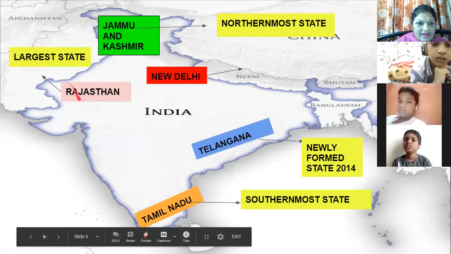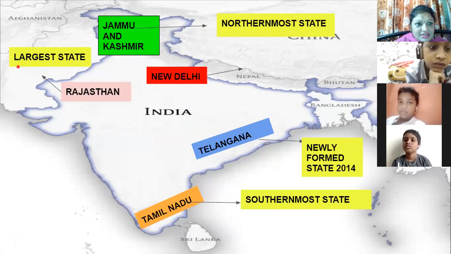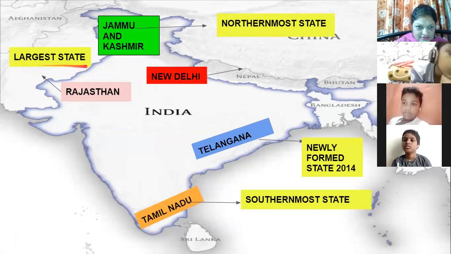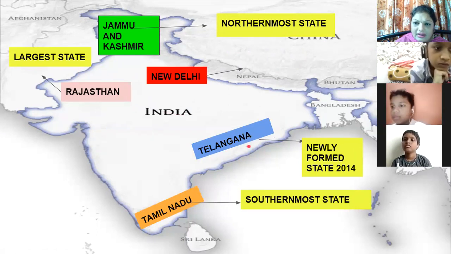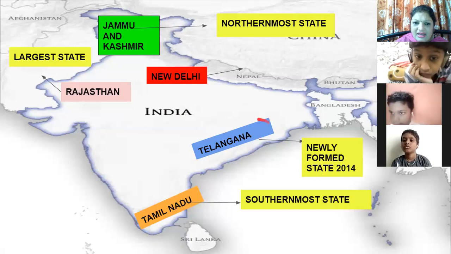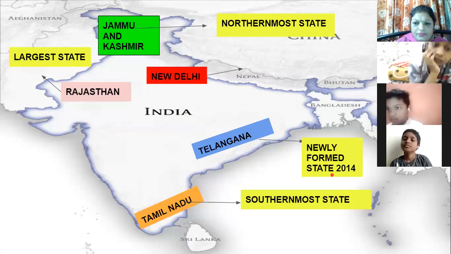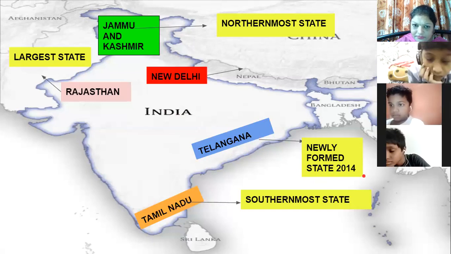Similarly, Rajasthan is the largest state in India. Then Telangana is a newly formed state. This Telangana state, newly formed, means it was formed in the year 2014.